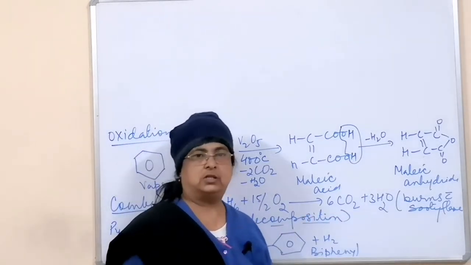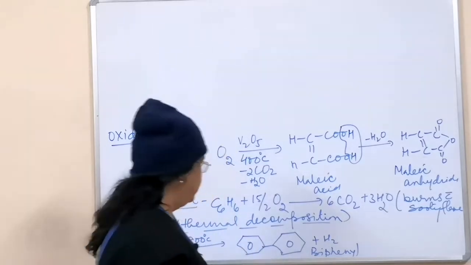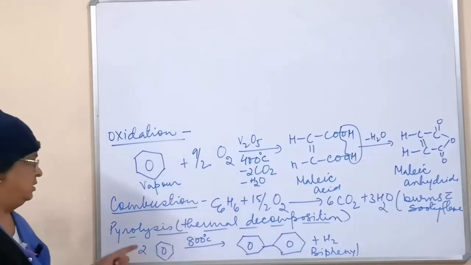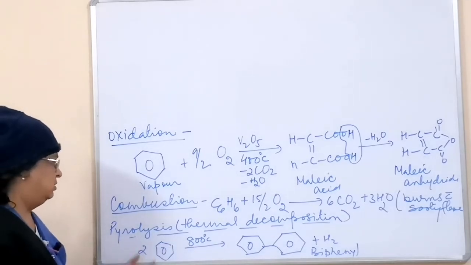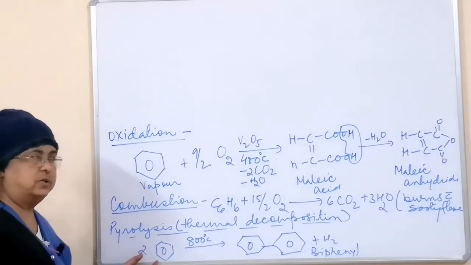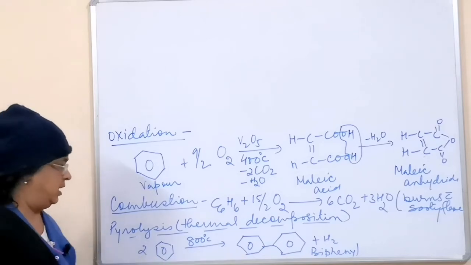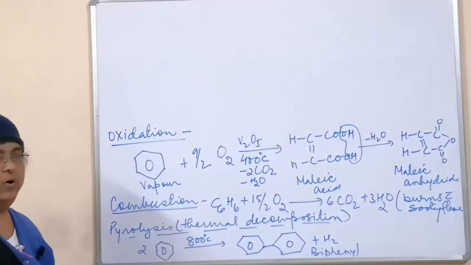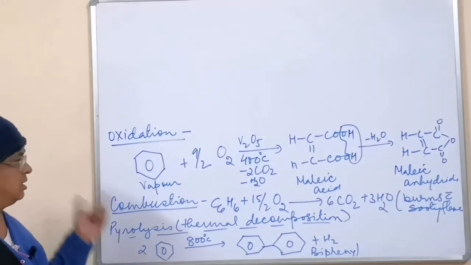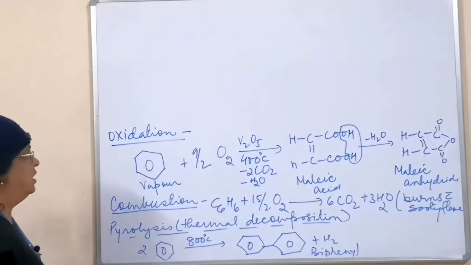Important is that it burns with a smoky, sooty flame, and when heated very strongly at high temperature, it forms biphenyl. Two molecules of benzene will be linked together, forming biphenyl. So these are the reactions you have to learn.